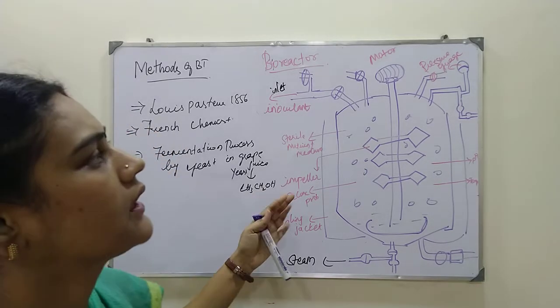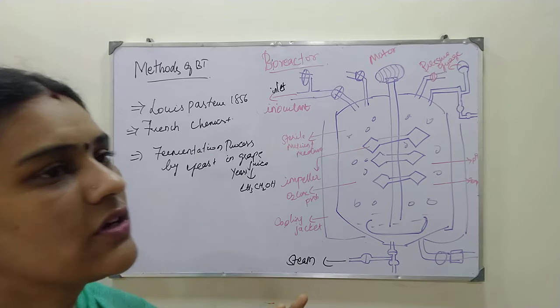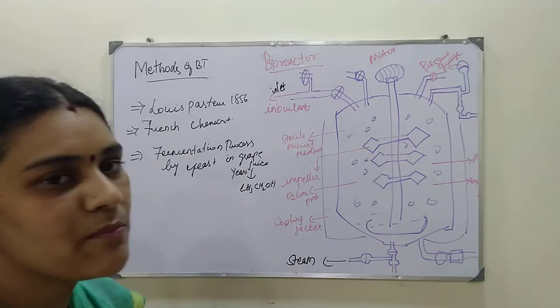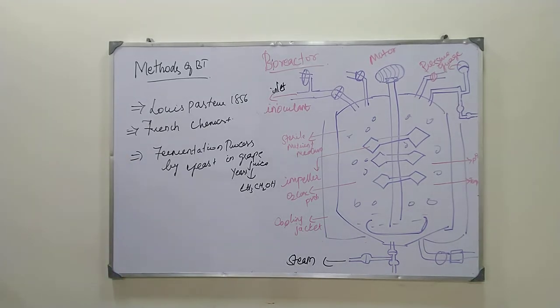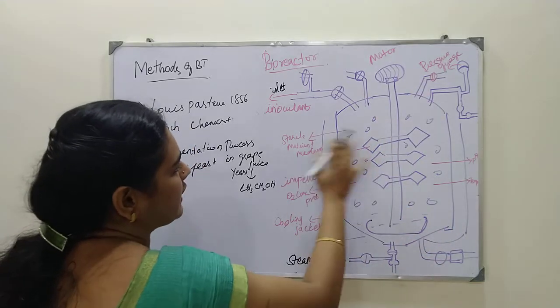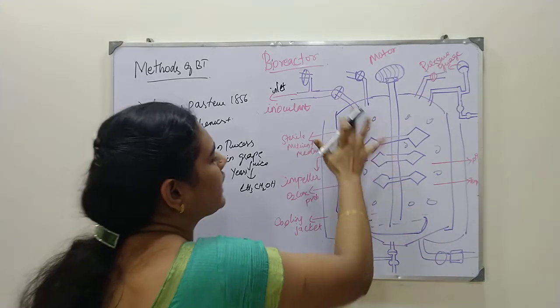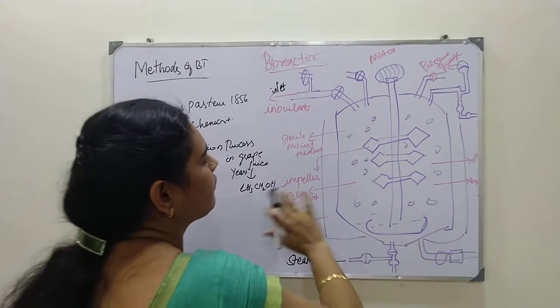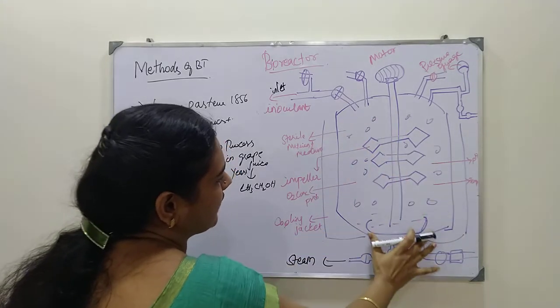This bioreactor has two types of process, the upstream process and the downstream process. The upstream process is all the processes before starting the fermenter, such as sterilization of the fermenter, preparation and sterilization of the culture medium, and growth of a suitable inoculum. That means sterilization of the fermenter. Before adding the medium or inoculum, we have to wash with hot water, clean it, and sterilize this container first.